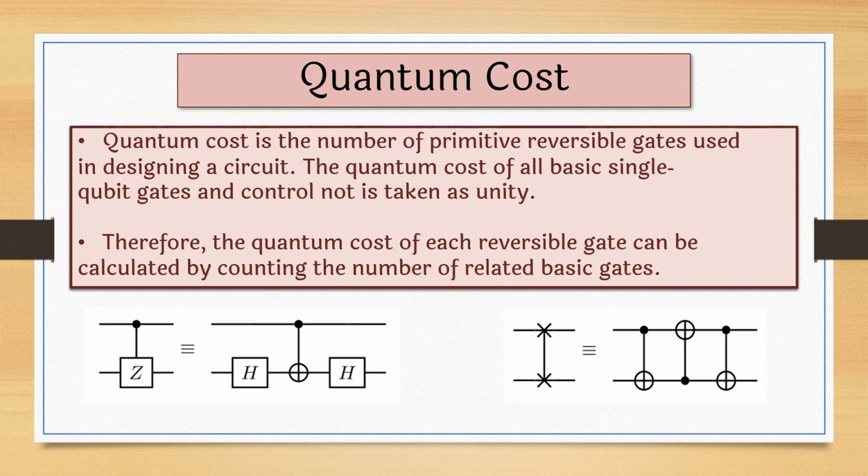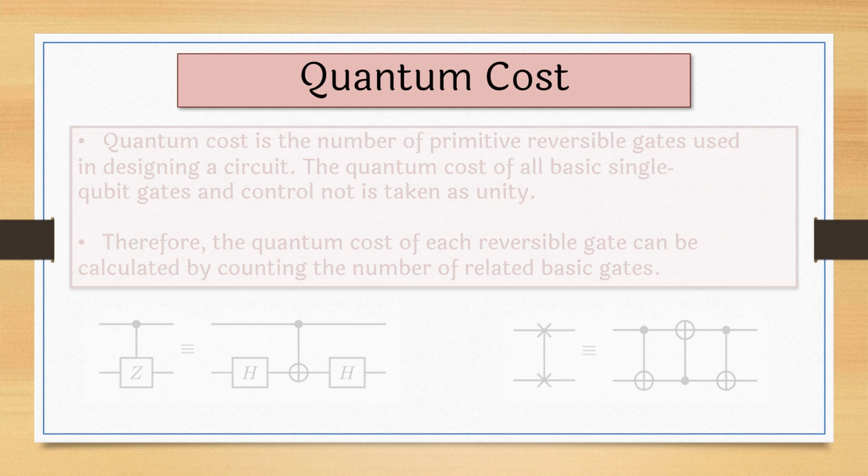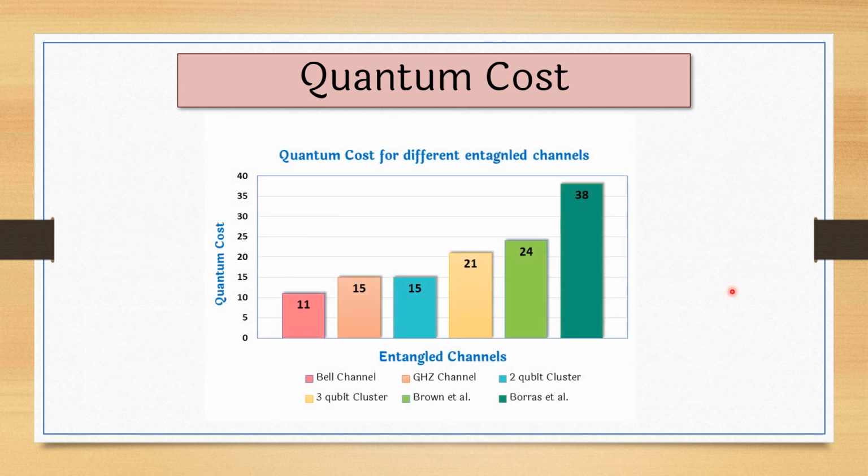So in the previous slides I talked about, suppose we have a Bell channel, 1 by root 2 ket 00 plus ket 11. In that case, if we change A and B, we will get a different entangled channel, a Bell channel. We will get 4 different types of Bell channels. So the quantum cost for each Bell channel is given in the research paper. You can refer to that. And the average of these quantum costs is given here.